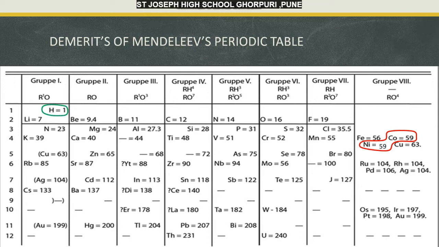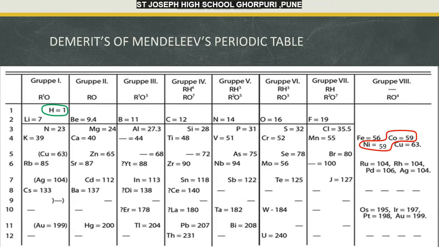if you see hydrogen, the first element having atomic mass 1, the position of hydrogen was a big ambiguity because it shows similarities with the halogens, that is the group 7 group.